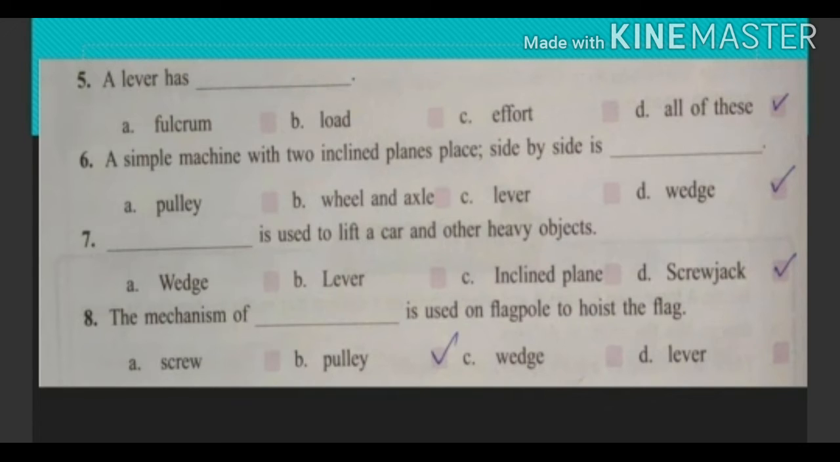Question 8. The mechanism of dash is used on a flagpole to hoist the flag. Options are screw, pulley, wedge, lever. Its answer is pulley. The mechanism of pulley is used on a flagpole to hoist the flag.